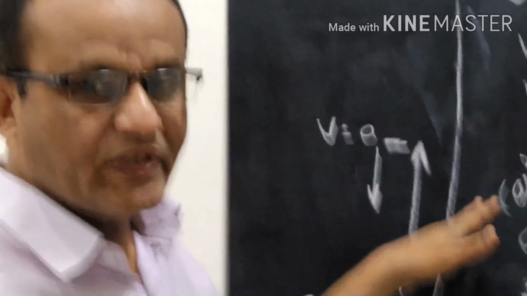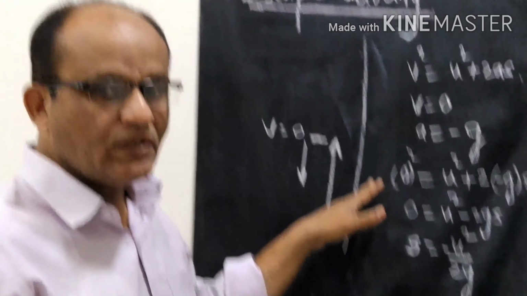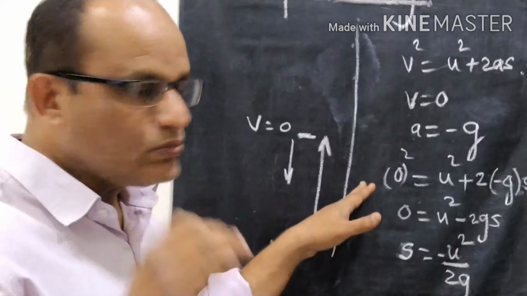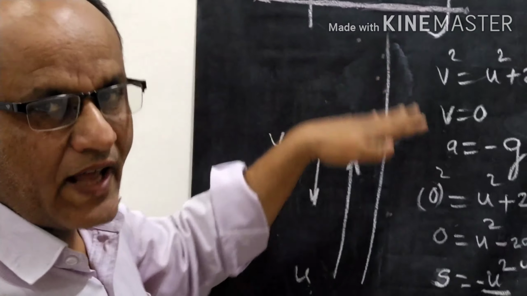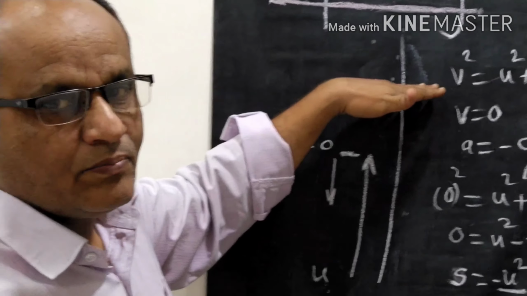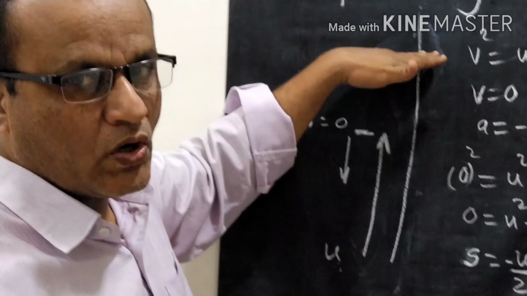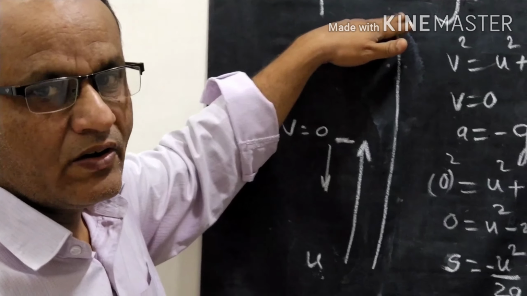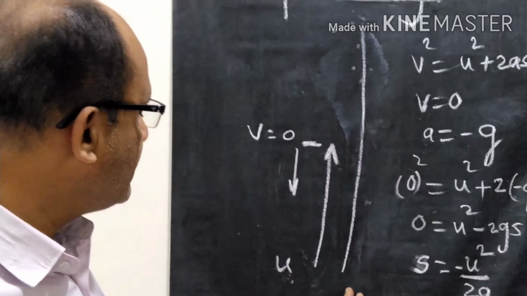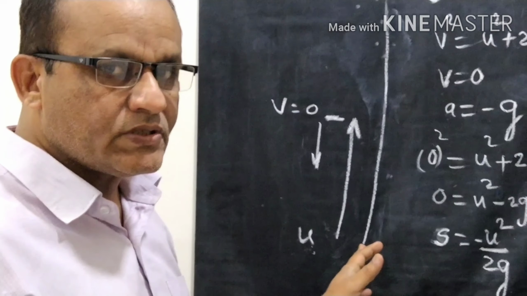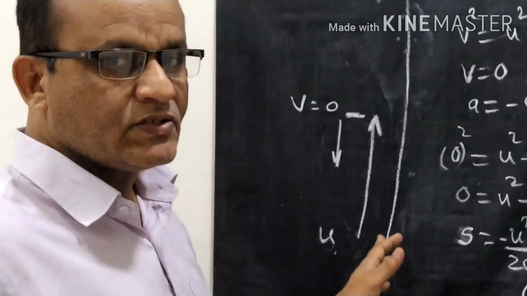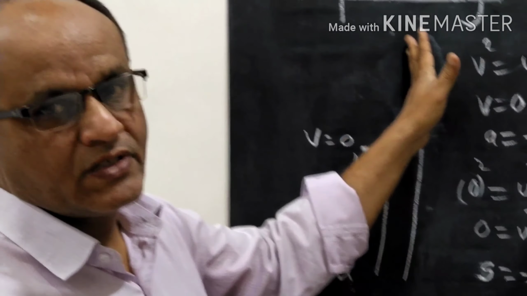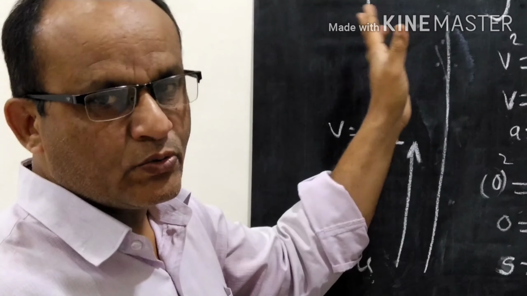It is not under the influence of the earth's gravity. That is nothing but the escape velocity. It escapes from the gravitational pull of the earth. That type of velocity is called the escape velocity.